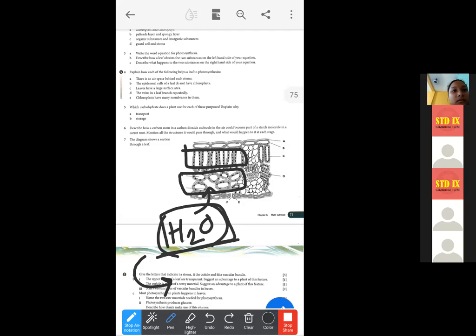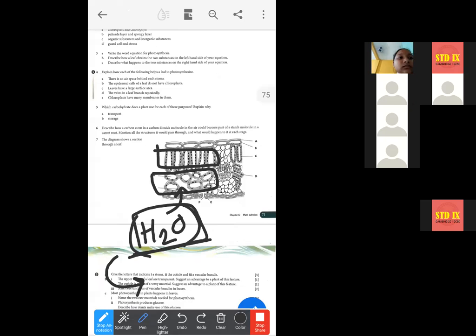Complete up to H2O. To produce the food.